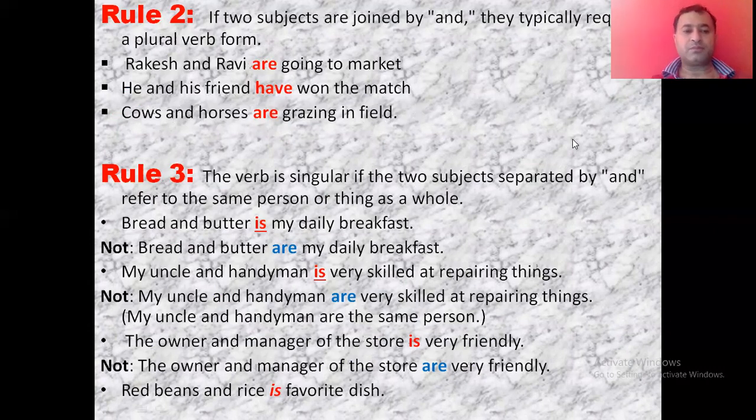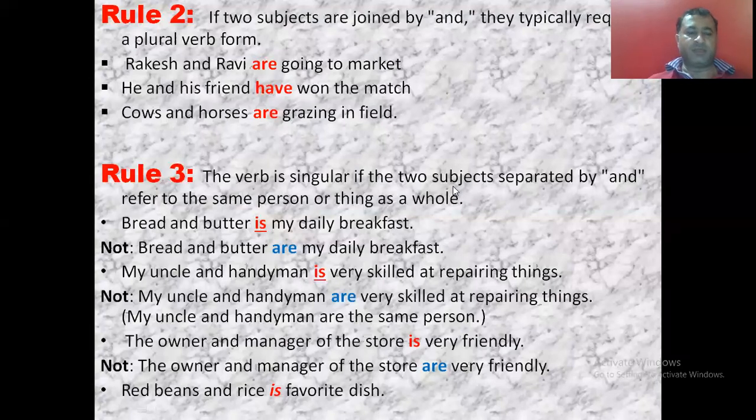But rule number 3 is: the verb is singular if two subjects separated by and refer to the same person or a thing as a whole. In rule number 2 we saw that if there is and, the verb will be plural. But rule number 3 says that if the two persons or two things joined by and refer as a whole to one thing or one person, then the verb used must be singular.